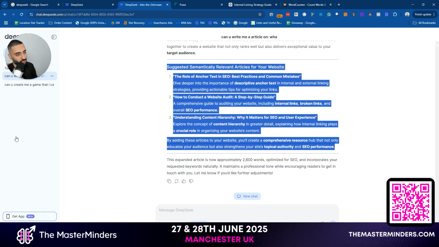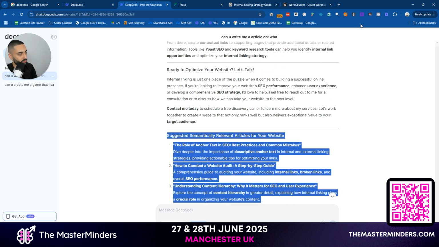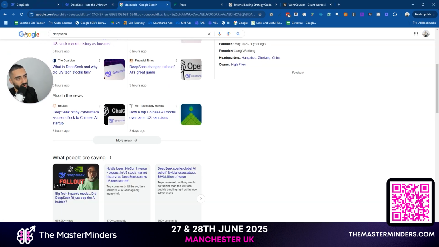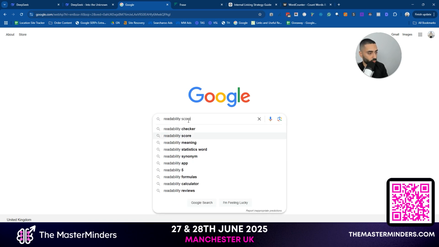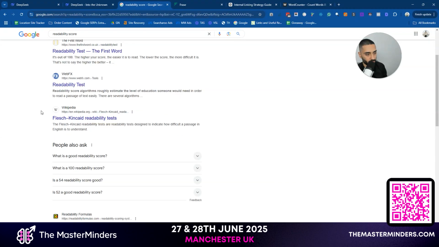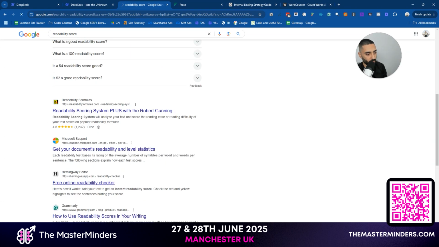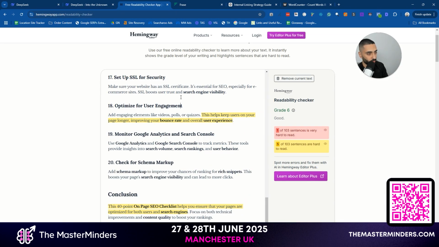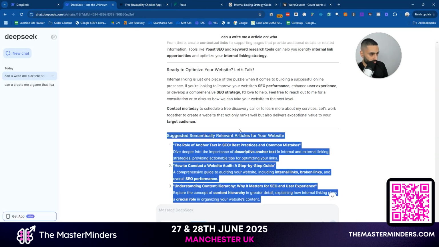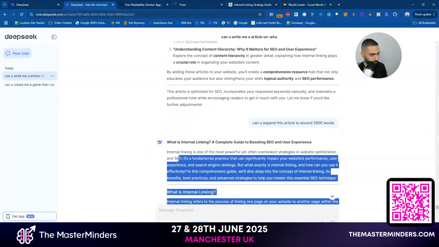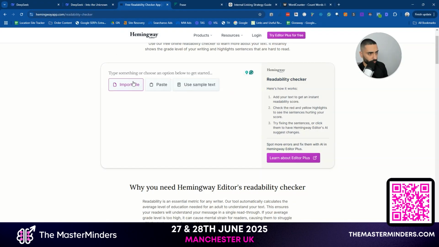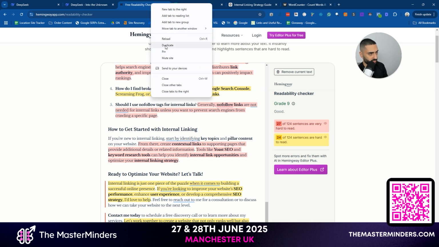Let's take a look at readability scores, and we'll make a conclusion based off of that, because the word count's relatively the same. They've both missed out things that are pretty important to have on the page when it comes to ranking. So let's take a look at the readability score. We will use Hemingway Editor, because this is the go-to tool that I've always used. So let's take a look at this first. This is DeepSeek's article. We will paste that in and see what the readability score is.